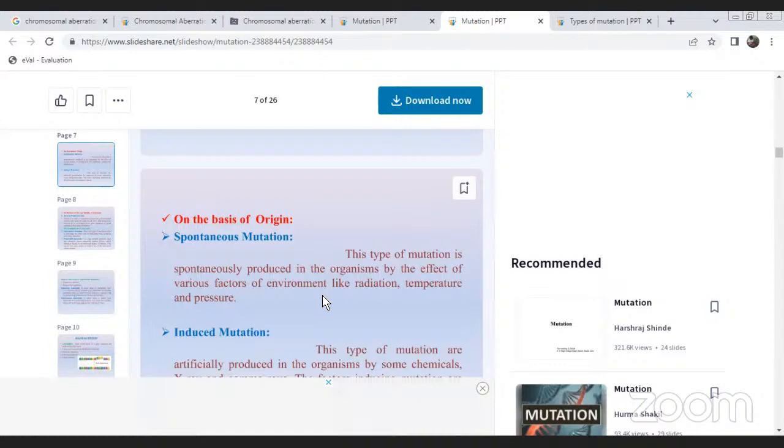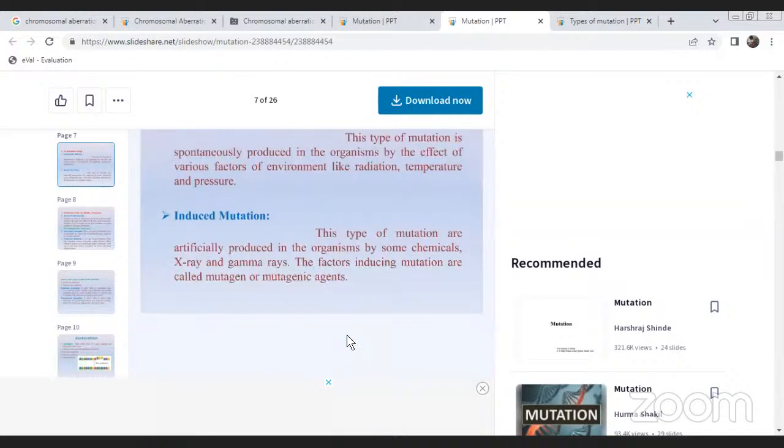Suddenly changes in some of the organisms, due to various factors, especially radiation, temperature, and pressure. Induced mutation: in this type, mutations are artificially produced in the organisms using some chemicals, X-rays, and gamma rays. The factors inducing mutations are called mutagens or mutagenic agents. For induced mutation, they can apply some chemicals, gamma rays, and X-rays. This is a highly affected induced mutation.